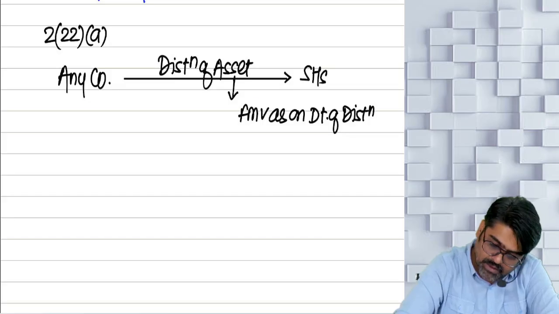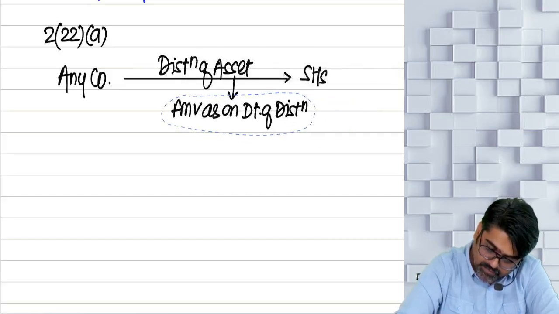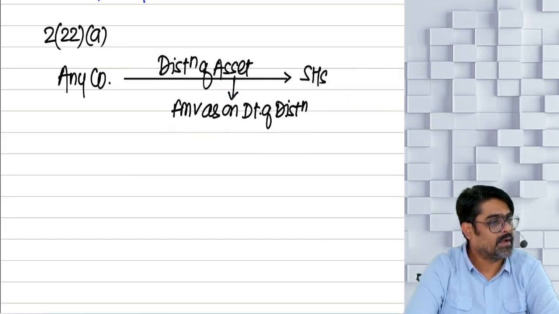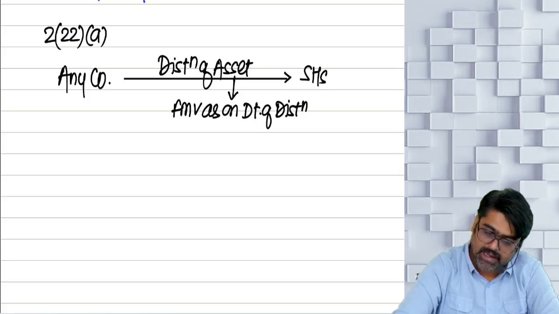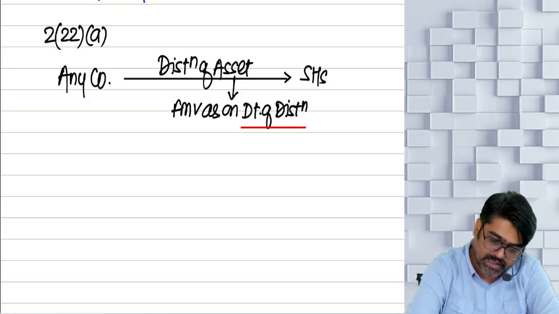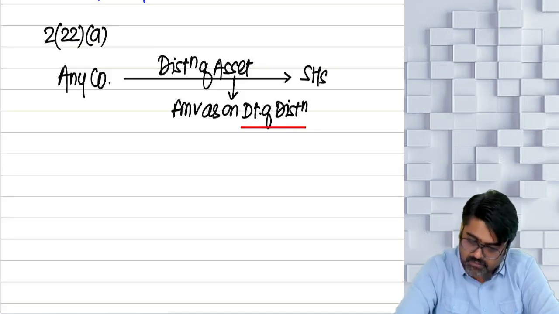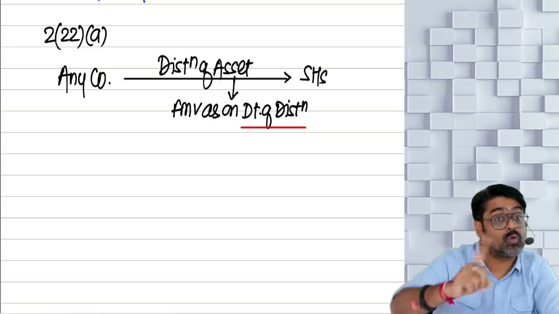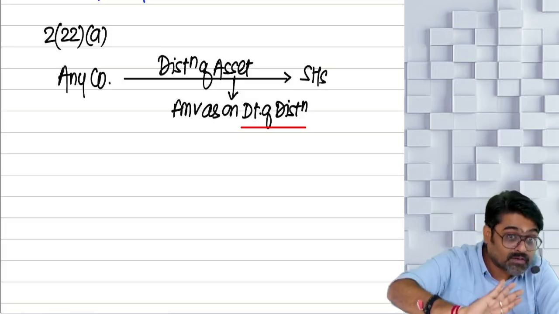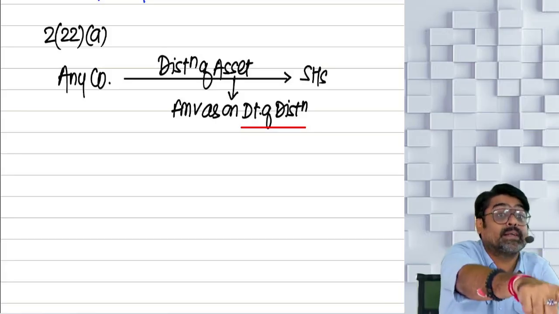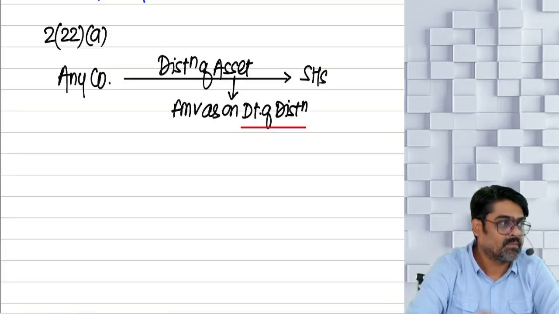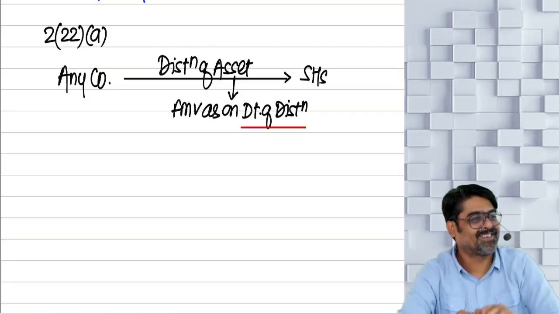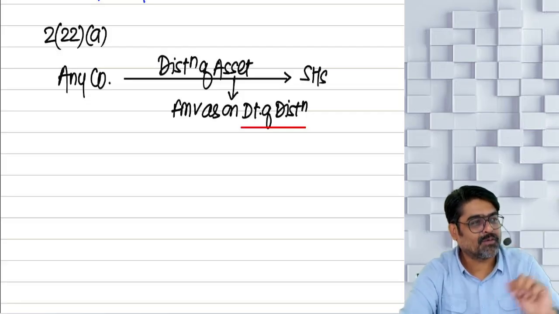So fair market value of the asset as on the date of distribution. This fair market value will be deemed to be your dividend. But wait. As on the date of distribution, what did I say? As on the date of distribution, the fair market value was how much? 7 lakhs. So as per 222A, the fair market value of the asset distributed will be treated as a deemed dividend. But as on the date of distribution, the reserves available was only 6 lakhs. How much reserves was available?